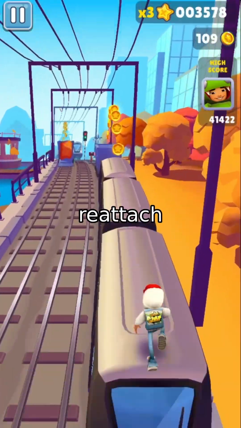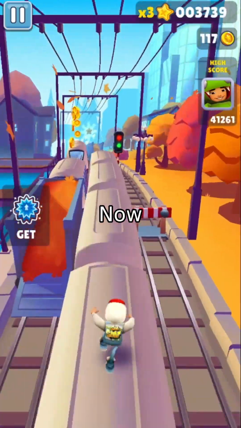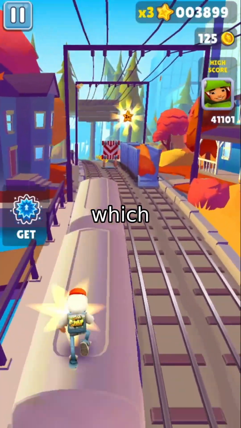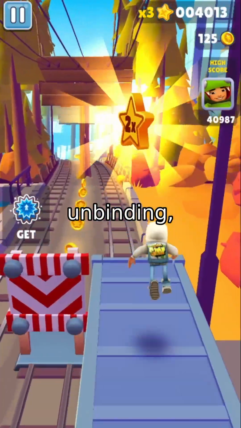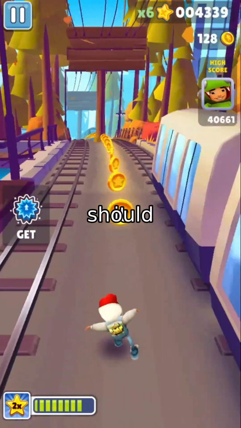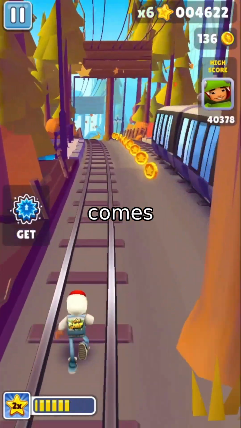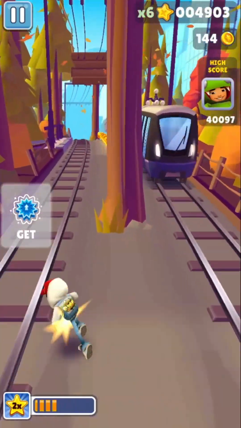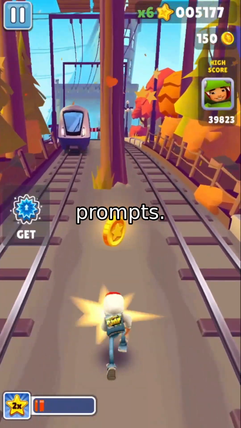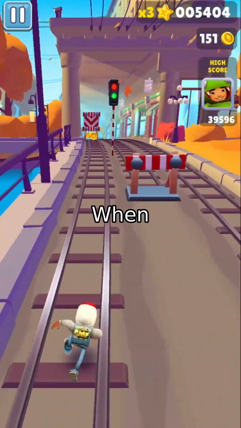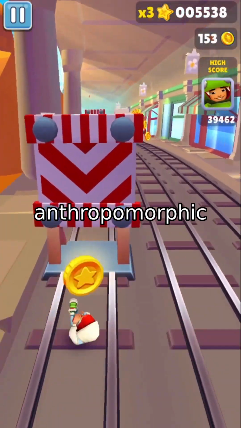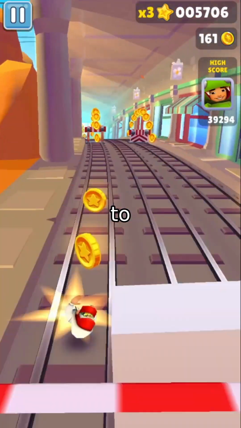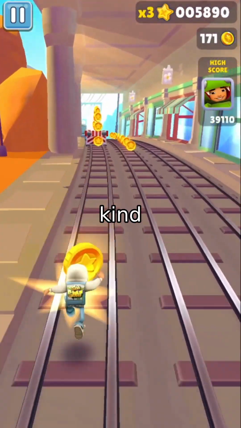Phase 2, rebind, reattach motion to the right characters. Now comes the tricky part: how do we tell the model which characters to animate? After unbinding, the model knows what motion is, but not who it should apply to. That's where rebind comes in: two complementary mechanisms. First, semantic guidance via text prompts. We add a text encoder branch. When you input a prompt like 5 anthropomorphic bubbles are dancing, the model uses that to identify how many subjects to animate and what kind they are.